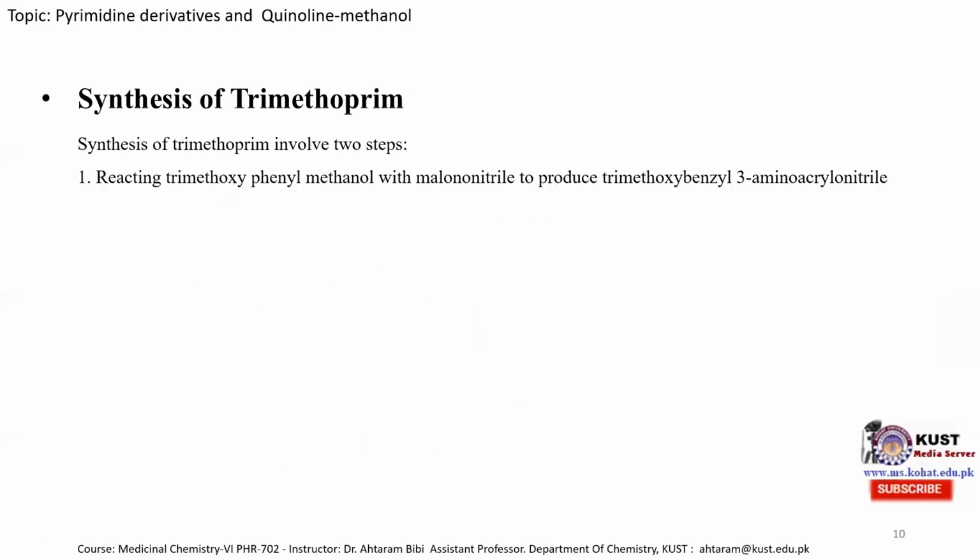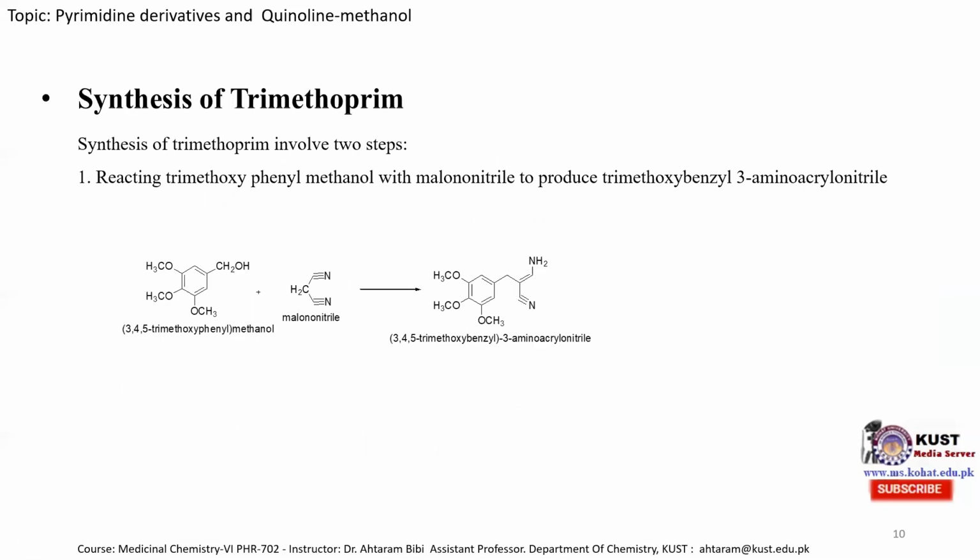So the reaction is almost similar to the synthesis of the previous pyrimethamine molecule. And synthesis of trimethoprim involves two steps. In the first step, reacting trimethoxyphenylmethanol with malononitrile to produce the trimethoxybenzyl 3-amino acrylonitrile. So this is the first step, that the trimethoxy methanol molecule is treated with the malononitrile molecule to produce this 3,4,5-trimethoxybenzyl 3-amino acrylonitrile molecule.